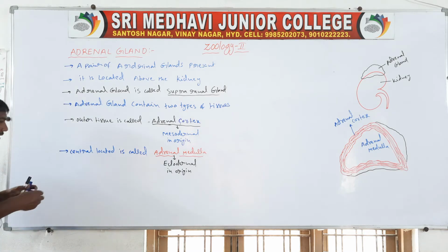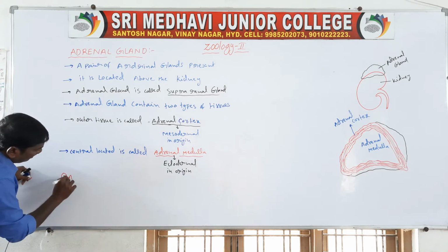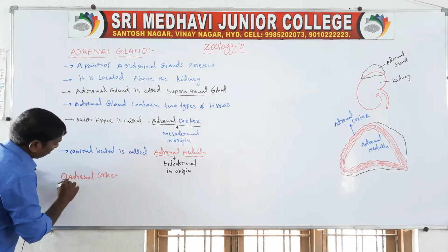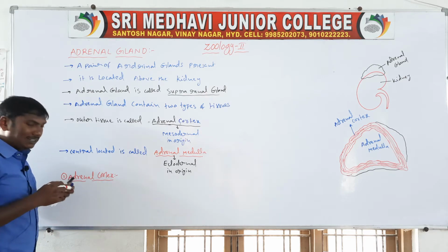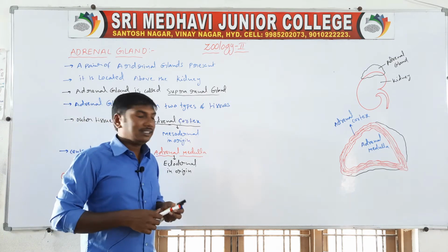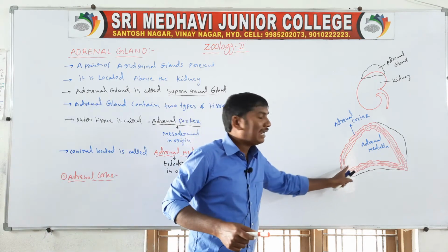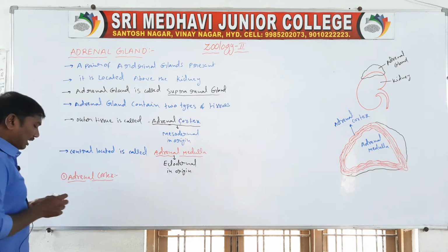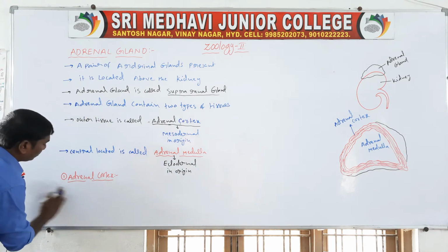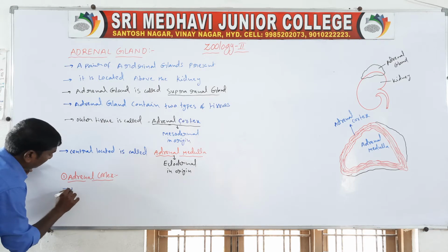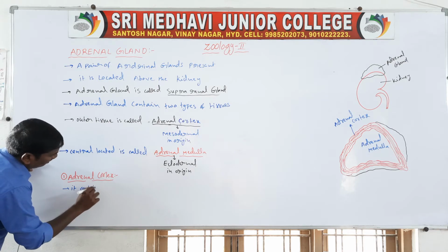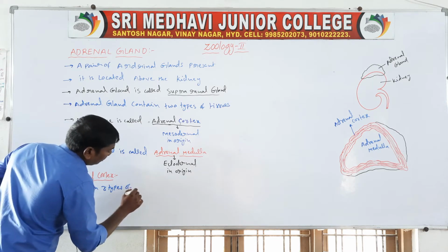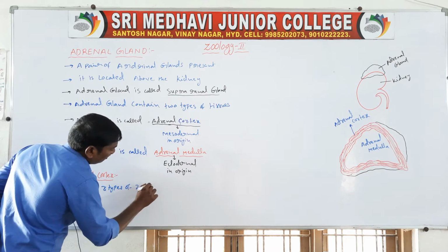First, studying the adrenal cortex. The outermost tissue of the adrenal gland is called the adrenal cortex. It contains three types of zones or layers.